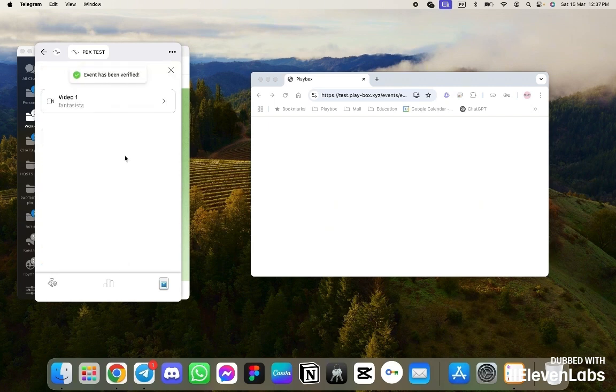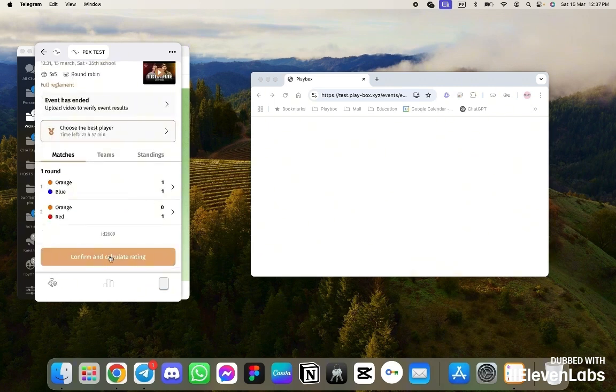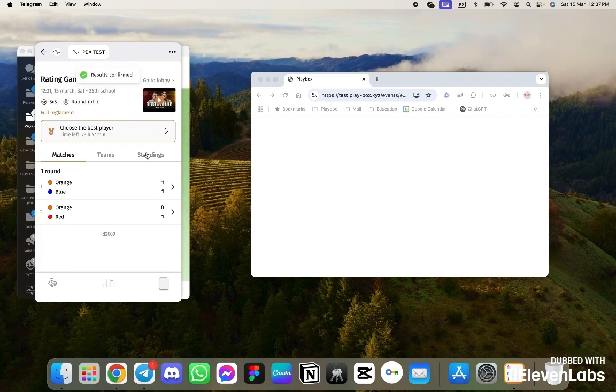In this case, let's enable it. Alright, we confirm the game. Here we click here. Confirm and calculate rating. Here the score is 1-1, it has been applied. The tournament table here will also change. That is, we change the results, and the rating changed because of this.